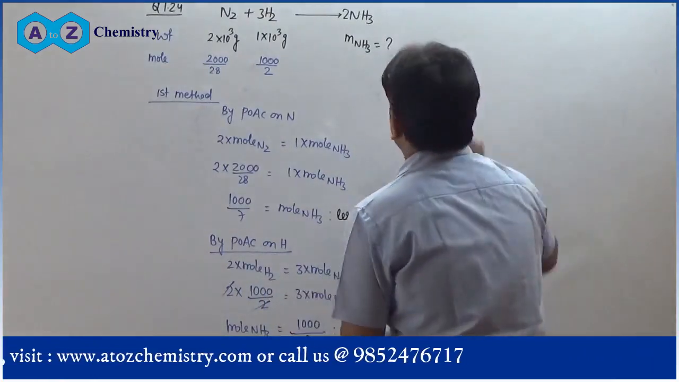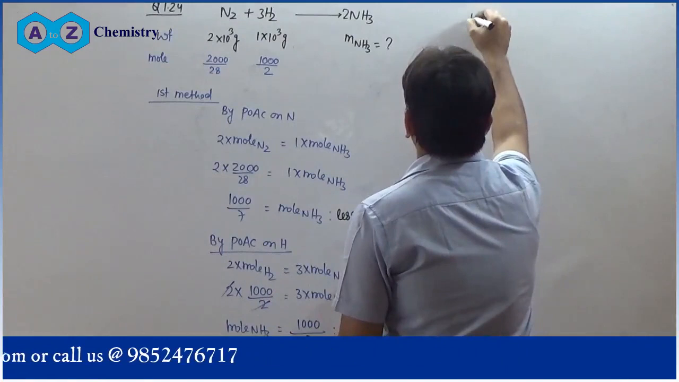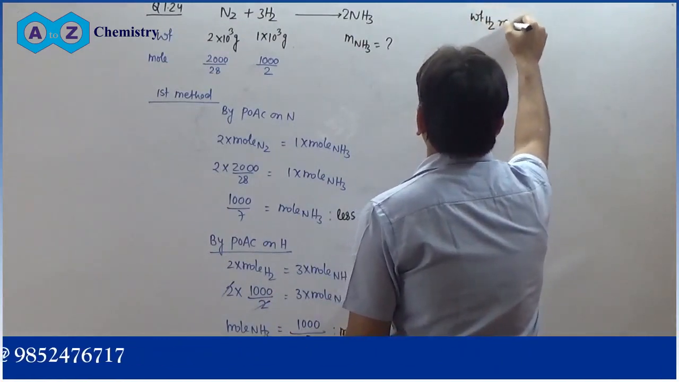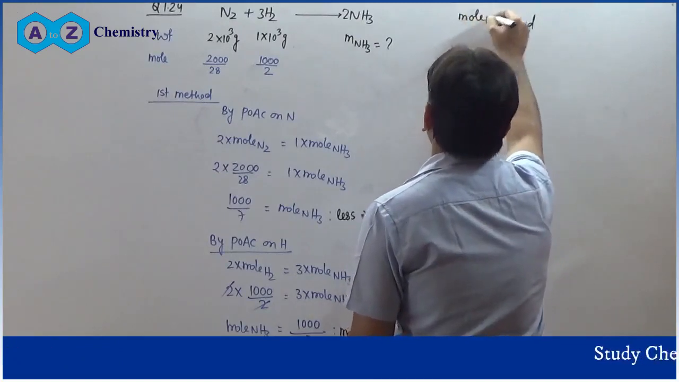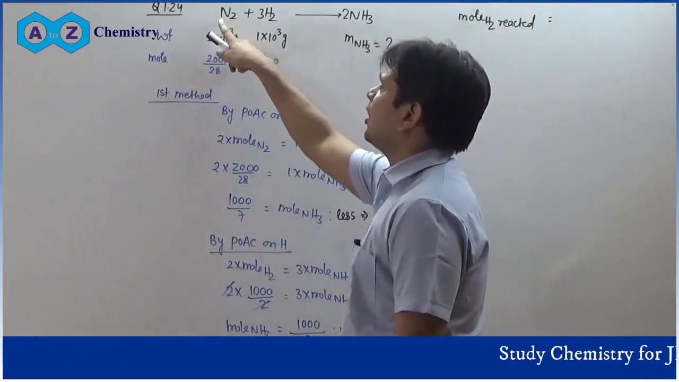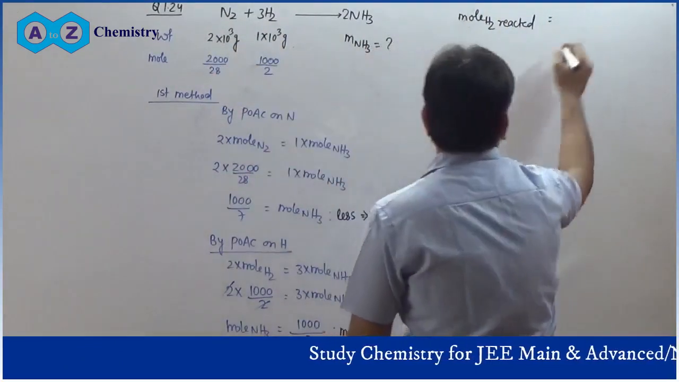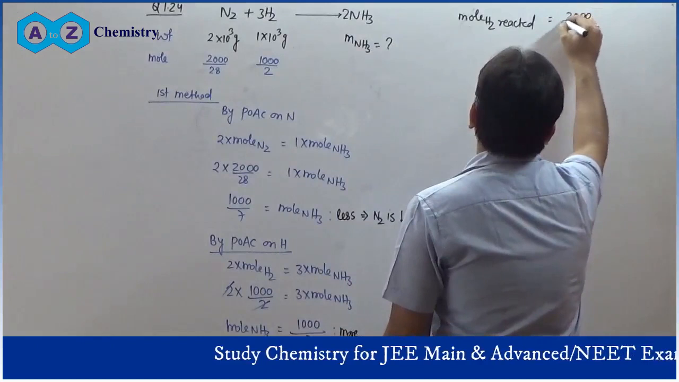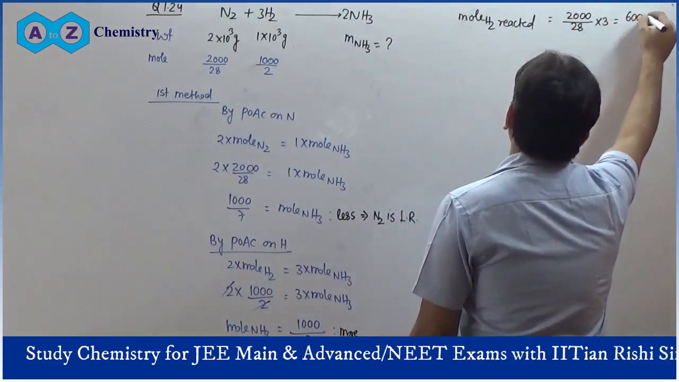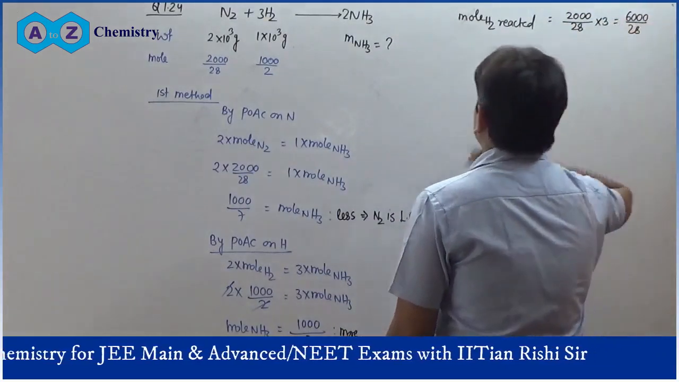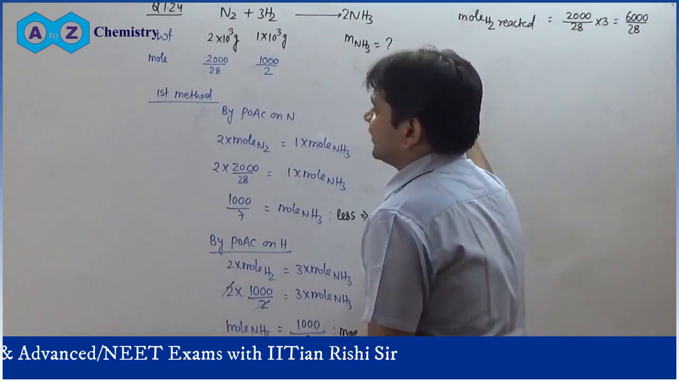then the weight of H2 reacted, or you can say the mole of H2 reacted, first we have to calculate. Mole of H2 reacted will be equal to, if N2 is reacting as 1 mole, H2 will react as 3 moles. So if N2 is reacting at 2000 divided by 28, then the reaction of H2 will be equal to into 3. That is equal to 6000 divided by 28 mole. This is the mole of H2 reacted.